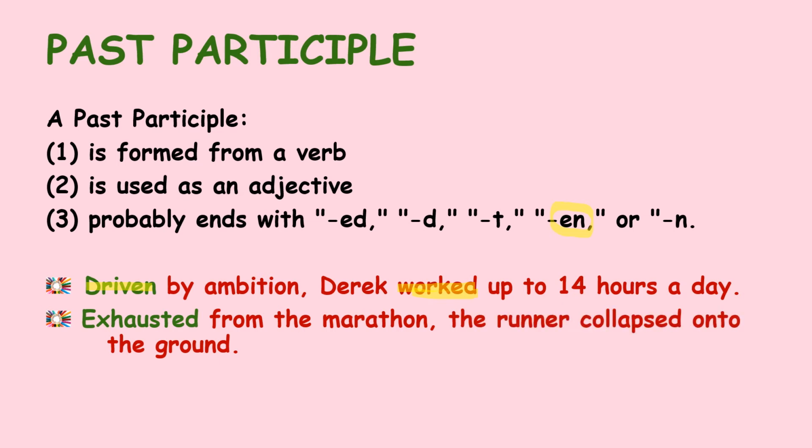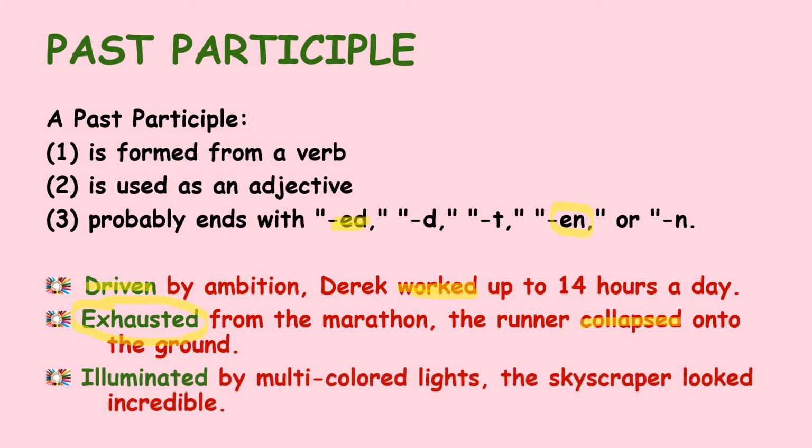Exhausted from the marathon, the runner collapsed. So the action of the runner, or the main verb, is collapsed. The runner collapsed. Okay. Now describe the runner. The runner was exhausted. Okay. So exhausted, ending with -ed, becomes the past participle.